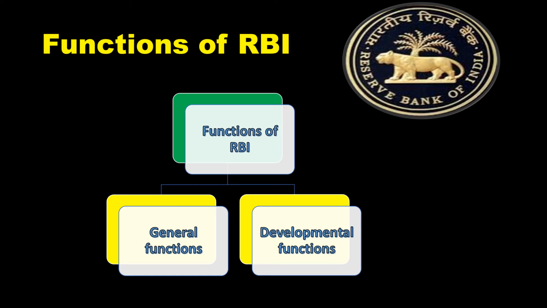That is why our developmental functions are different. In developed countries their developmental functions may be different, but the general functions are the same. So now we will discuss the general functions performed by the central banks and the developmental functions of our RBI.